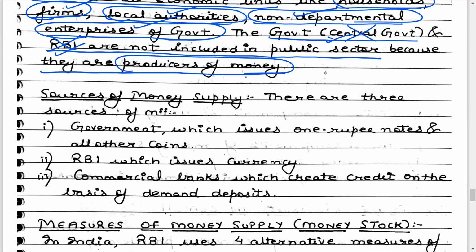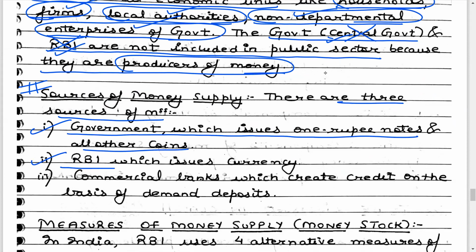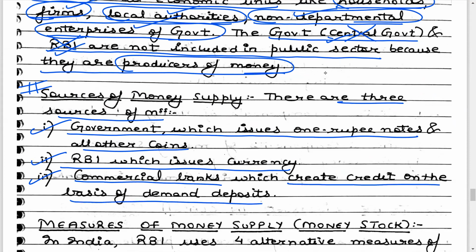So clearly you can see we have written what are the sources of money supply. There are three sources of money supply: the government, which issues 1 rupee notes and all other coins; RBI, which issues currency; and commercial banks, which create credit on the basis of demand deposits. Remember, when we deposit money with the commercial banks, they further loan it out.